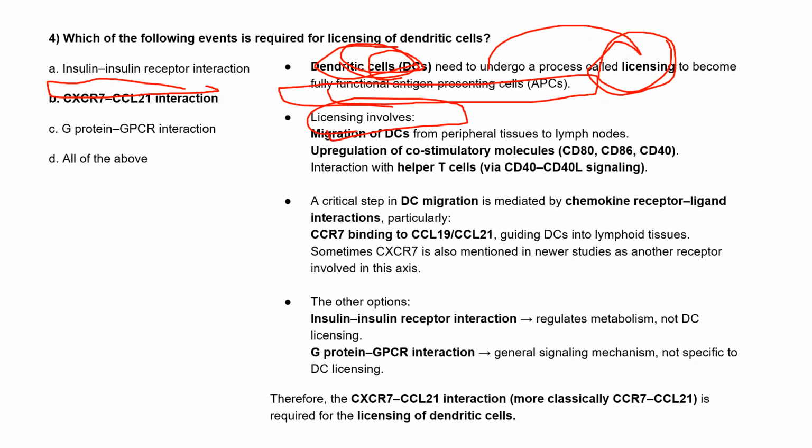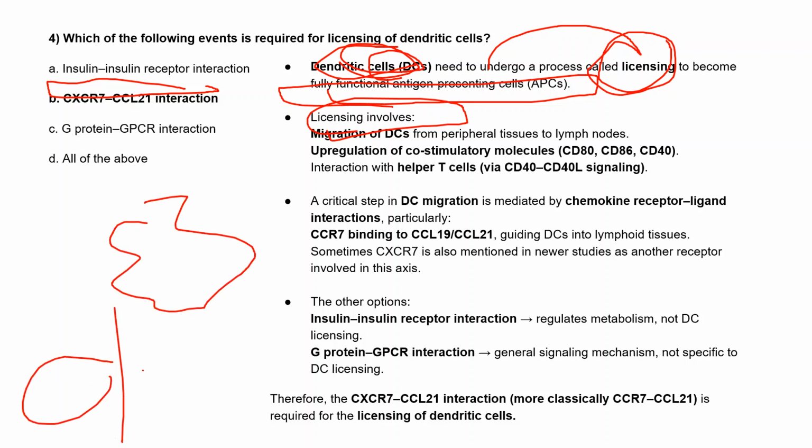The first event is that these dendritic cells, which are normally present in the peripheral tissue, migrate to the lymph node.